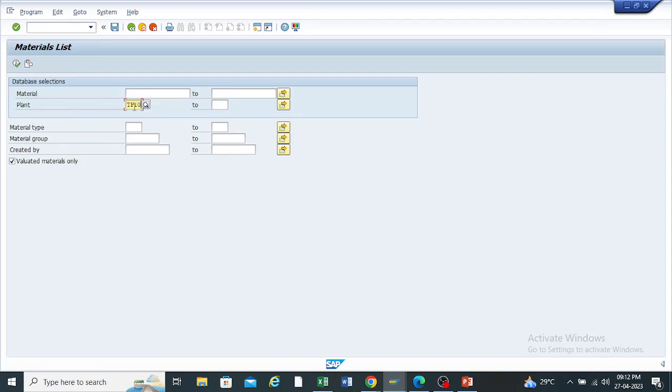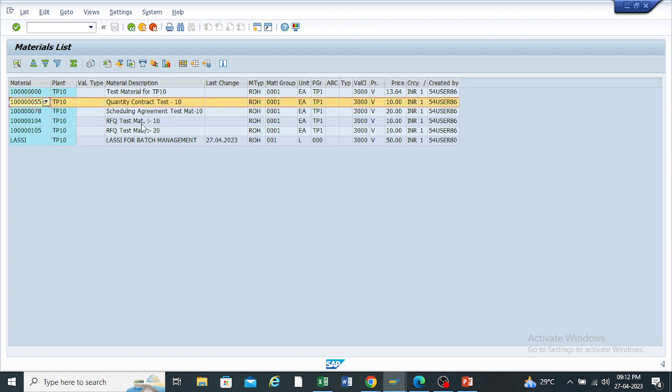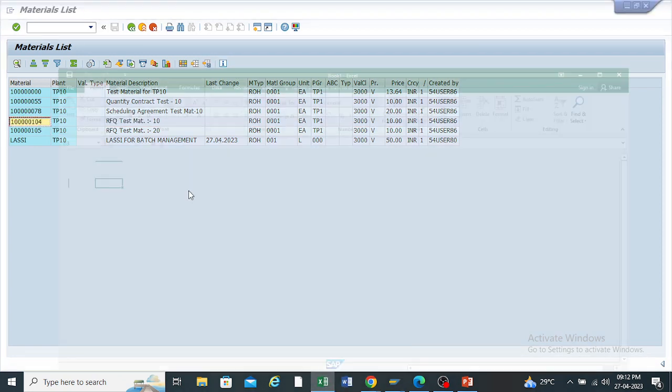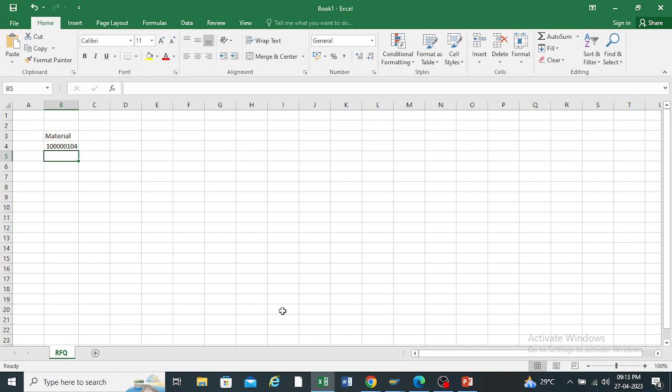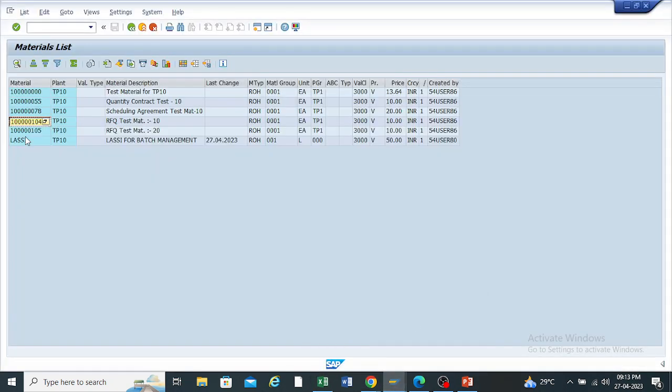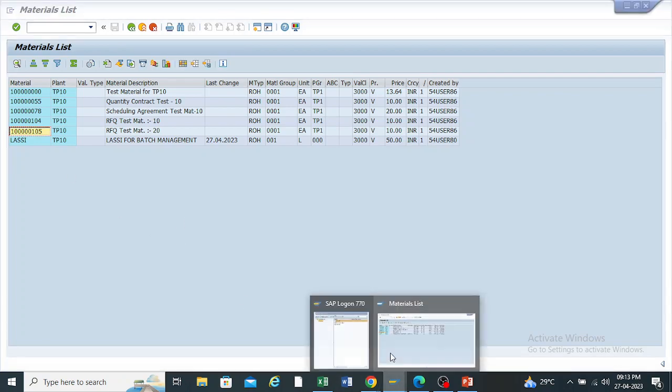Okay. So here I am entering the plant TP10. These two materials, 104 and 105, I have created for the RFQs. For these two materials, I am going to create the request for quotation.